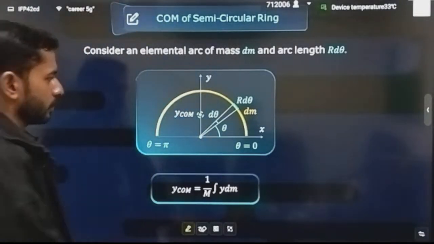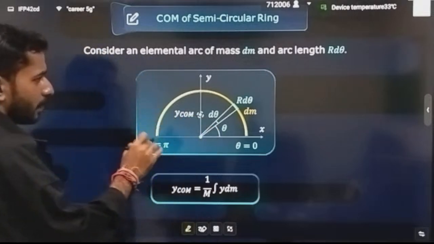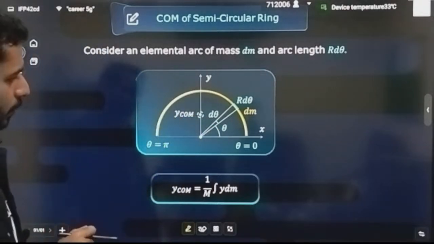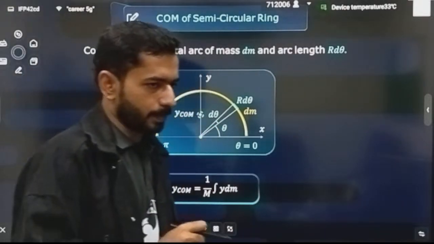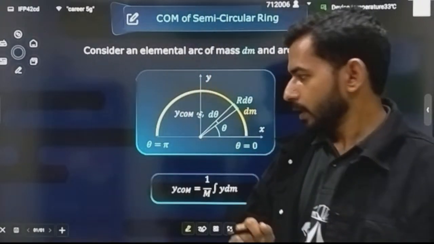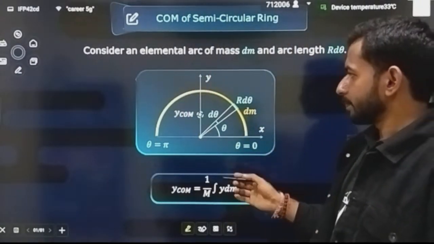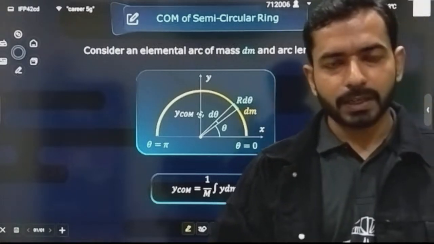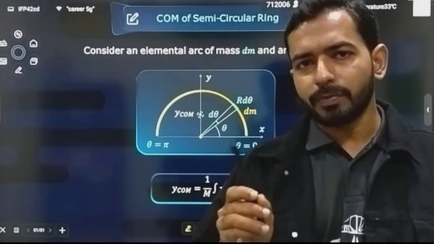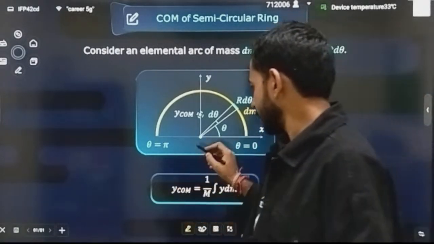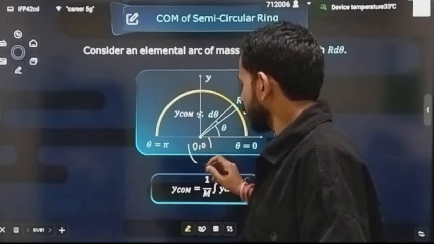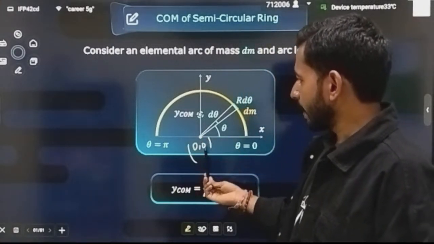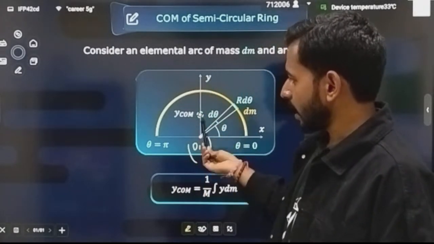A semicircular ring is there, with uniform mass m distributed. How can you define the center of mass? Analyze this question in two directions, the x direction and the y direction. What will be the position of the x center of mass? If I say this position is 0, 0, in the x direction I will bisect this body into two halves.